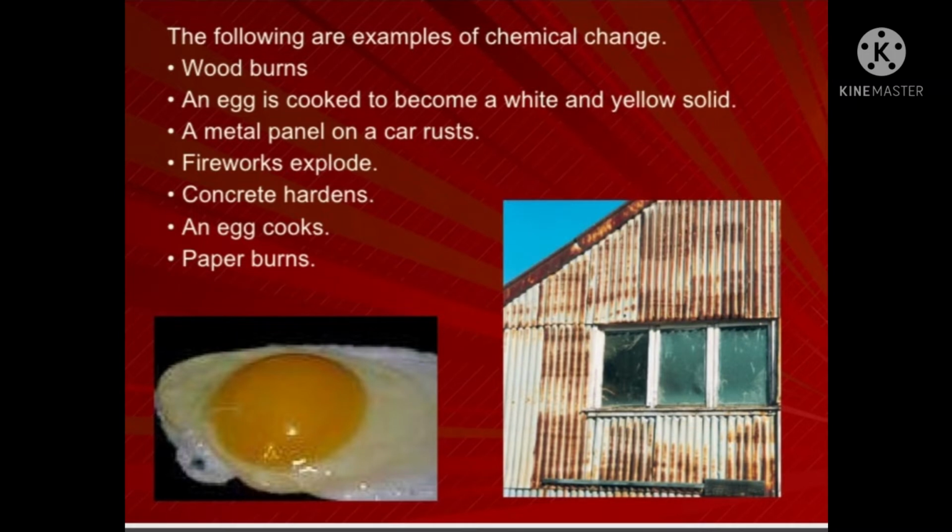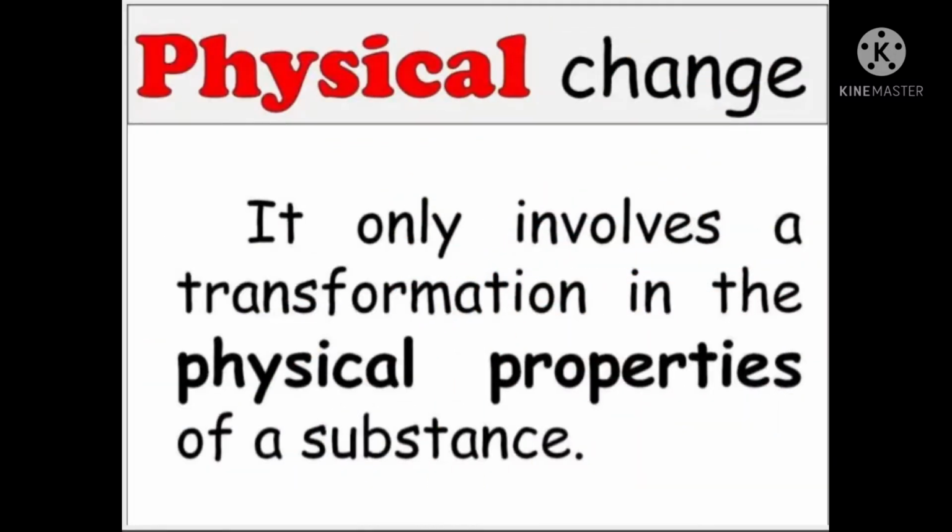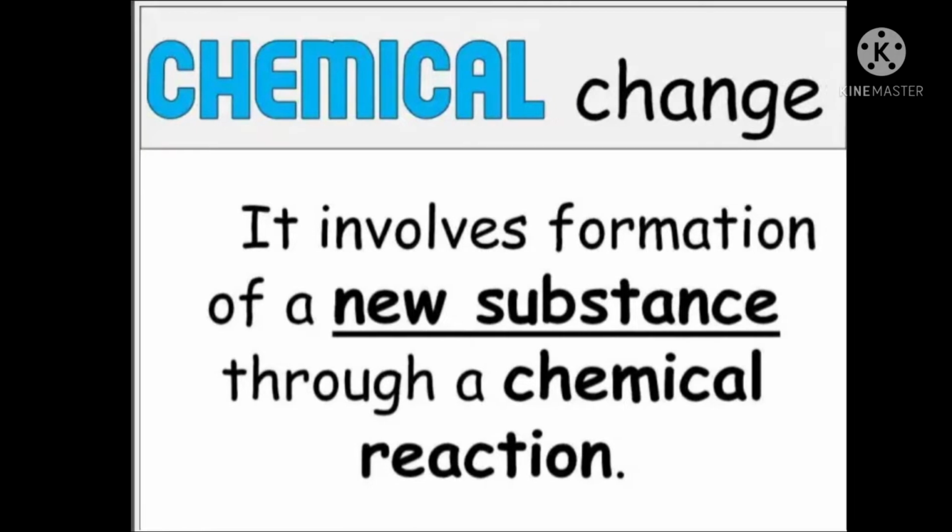The following are examples of chemical change. Wood burns, an egg is cooked to become a white and yellow solid, a metal panel on a car rusts, fireworks explode, concrete hardens, an egg cooks, and paper burns. Physical changes involve a transformation in physical properties of a substance.